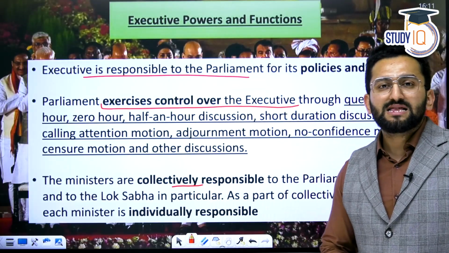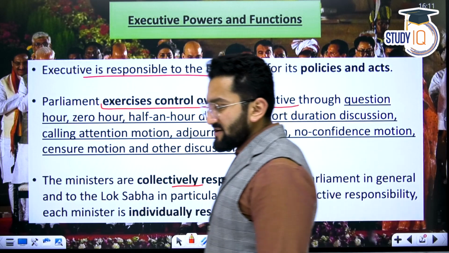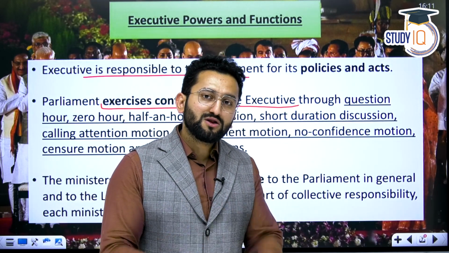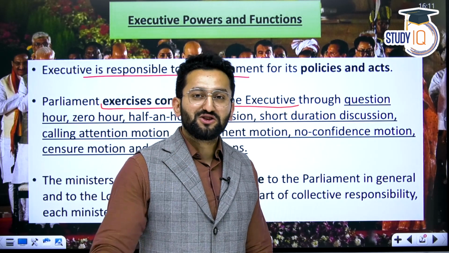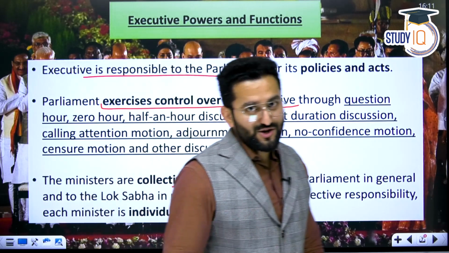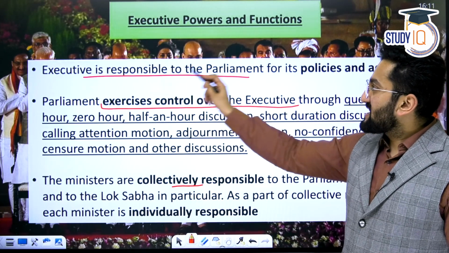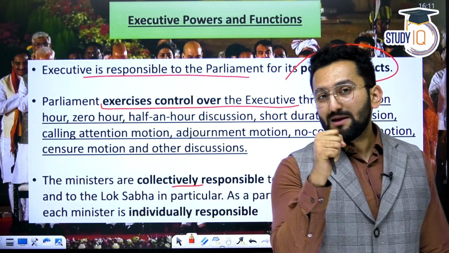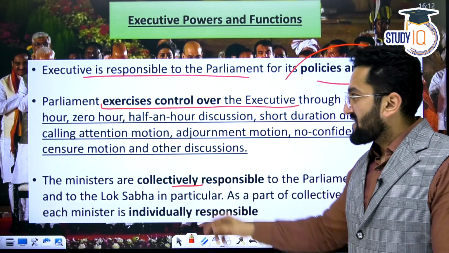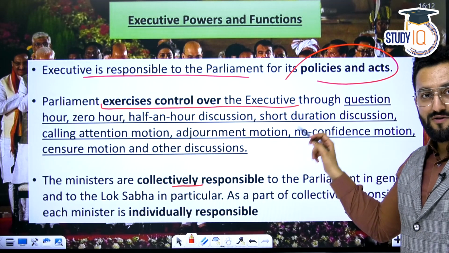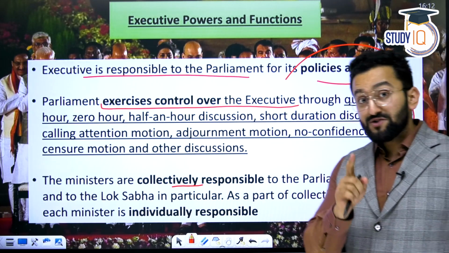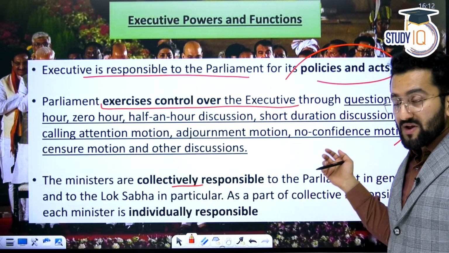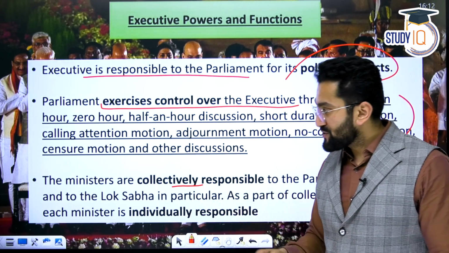Now let's discuss executive power. First of all, you know that when it comes to the Indian Parliament, we have an overlap, meaning members of the Indian Parliament are part of the executive branch as well, right? Ministers, Prime Minister, right? So the executive is responsible to Parliament for its policies and acts, meaning Parliament keeps control over the executive. Parliament exercises control over the executive, and there are various tools and devices which we discussed in the devices part: zero hour, question hour, half hour, 2.5 hour, motions, resolution.